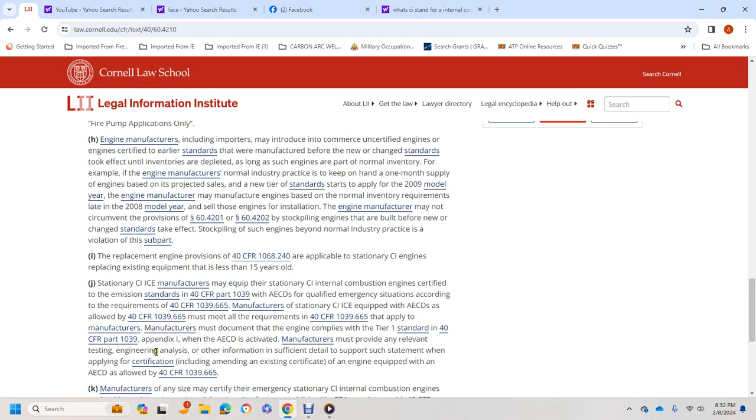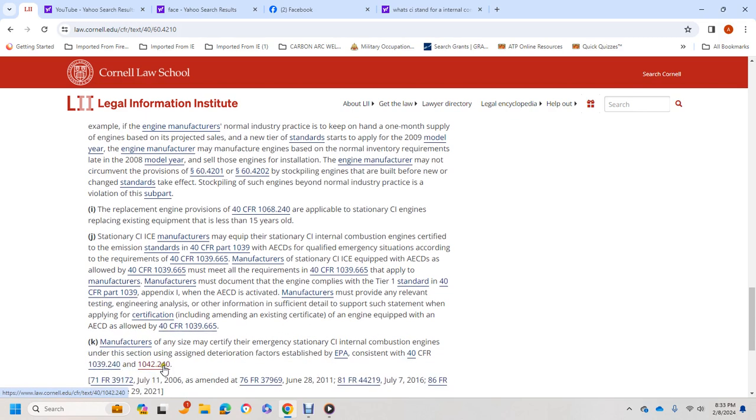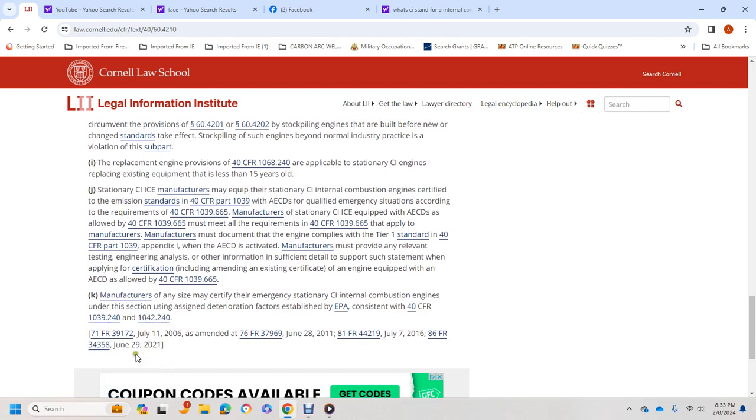Manufacturers must provide any relevant testing, engineering analysis, or other information in sufficient detail to support such statements when applying for certification, including amending existing certificates, for engines equipped with an AECD as allowed in Title 40 CFR 1039.665. K. Manufacturers of any size may certify emergency stationary compression ignition internal combustion engines under this section using assigned deterioration factors established by the Environmental Protection Agency consistent with Title 40 CFR 1039.240 and 1042.240.